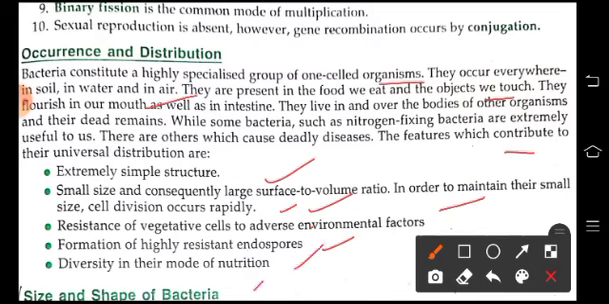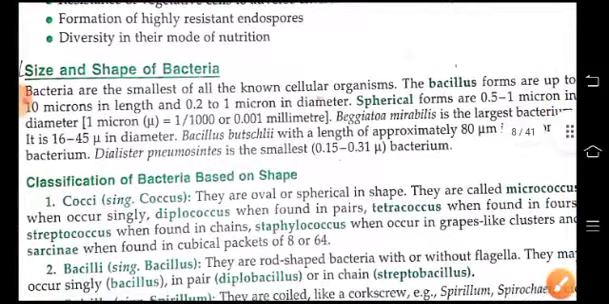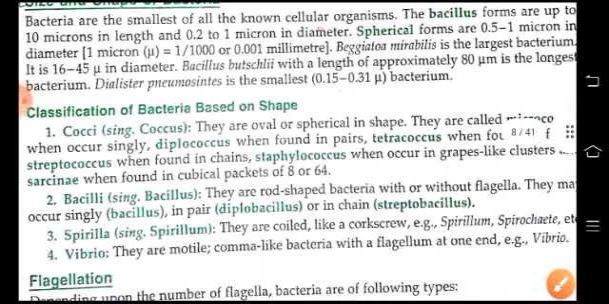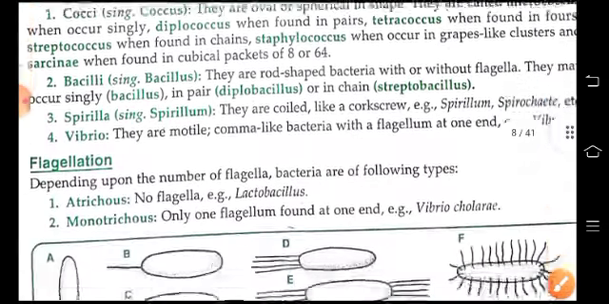And they show diversity in mode of nutrition. So size and shape of bacteria, I told you that they are the smallest of all known cellular organisms. The bacillus forms are up to 10 micron in length. Spherical forms are 0.5 to 1 micron and Thiomargarita namibiensis is the largest bacterium. It is 16 to 45 micron in diameter. The bacteria, based on the shape, are cocci, bacillus, spirilla, and vibrio.